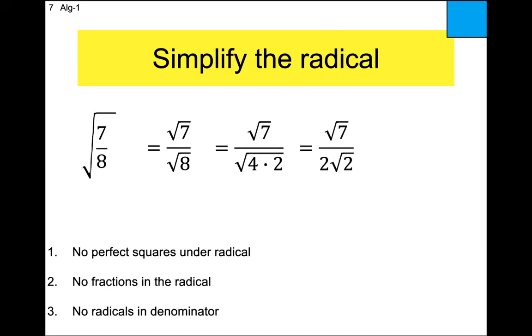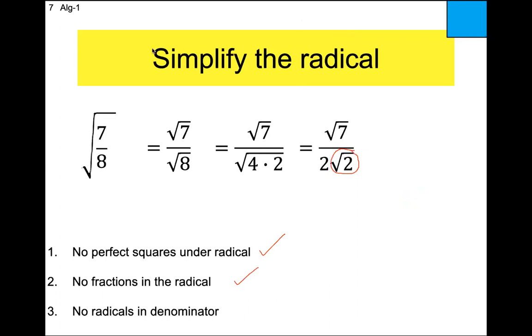All right, well, let's see. Where is our problem? There are no longer any perfect squares underneath the square root symbol. So check on that one. There is also no fractions underneath the square root symbol. It doesn't look like, I don't know, 7 over 5, right? I had a fraction underneath the square root symbol, but I don't now. I started with one. It's the last one we got to deal with. The last one says you can have no square root symbols in the denominator, and look, we do. This is what's going to give us a problem. We can't have the square root of 2, but it's an easy fix.